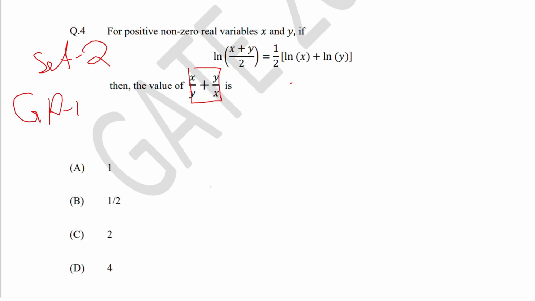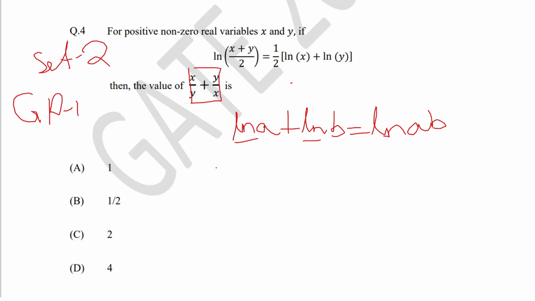The basic two formulas remain the same. Ln of a plus ln of b is equal to ln of ab. There we have used log and here we have used ln. Both remain the same. If you used log of some integer and ln of some integer, then the value changes, but using arithmetic expressions, the general formula remains the same.